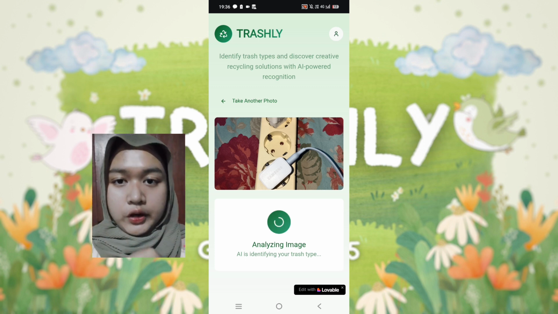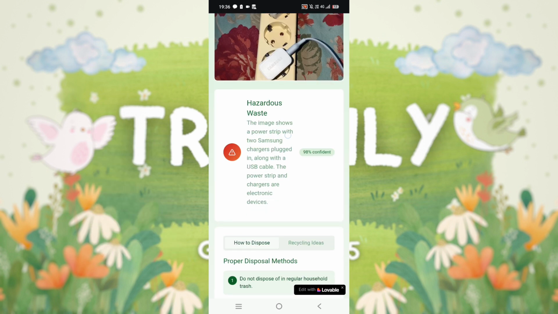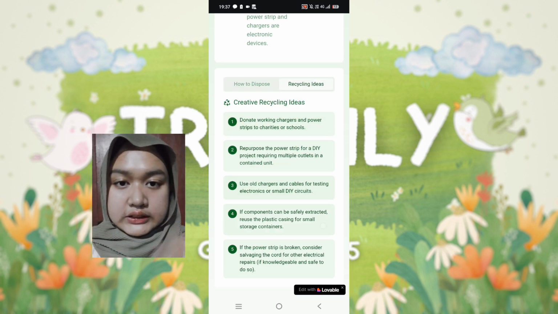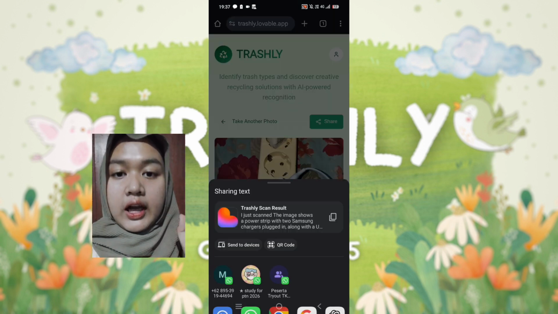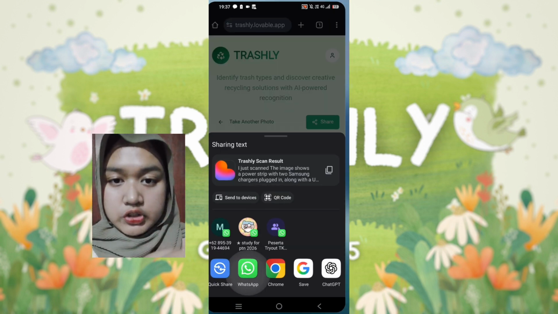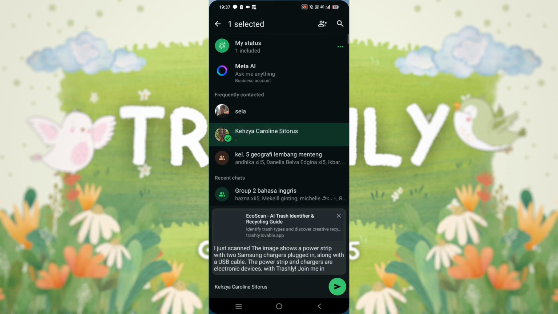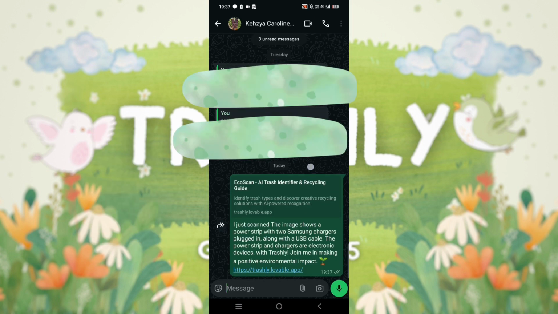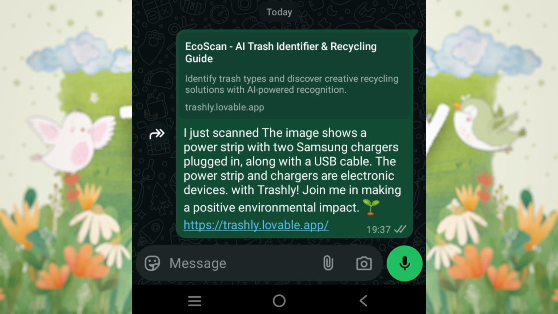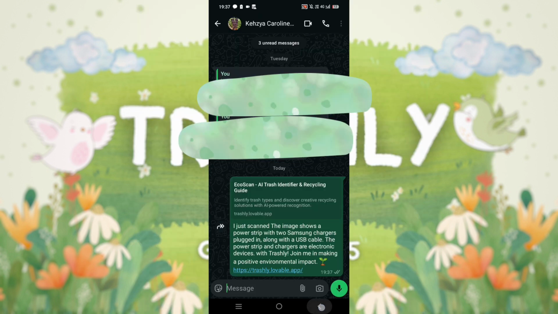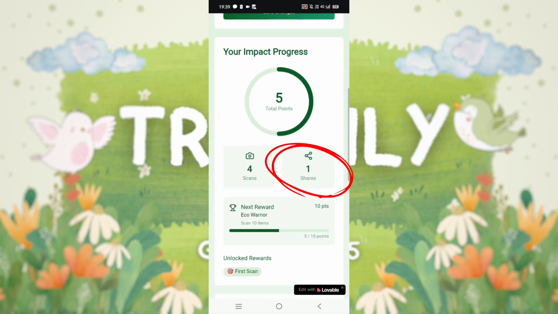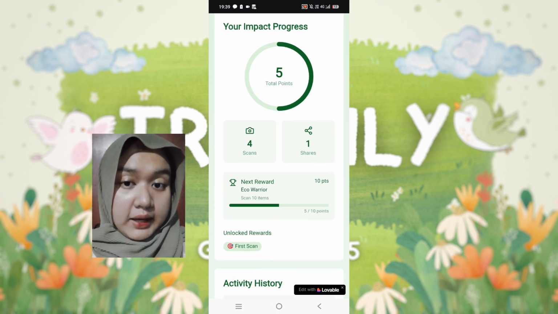Let's say you want to share what you've identified, which is this unused cable. All you need to do is wait for the results, click share, and choose which contacts or groups you want to share with. Yes, it's that easy. Plus, you'll get an update on your impact status.